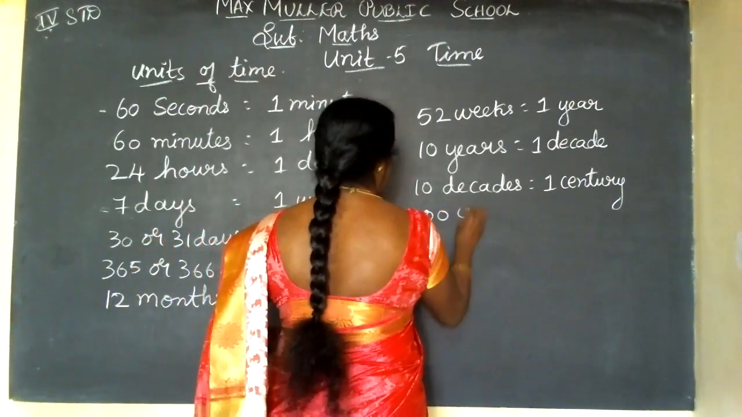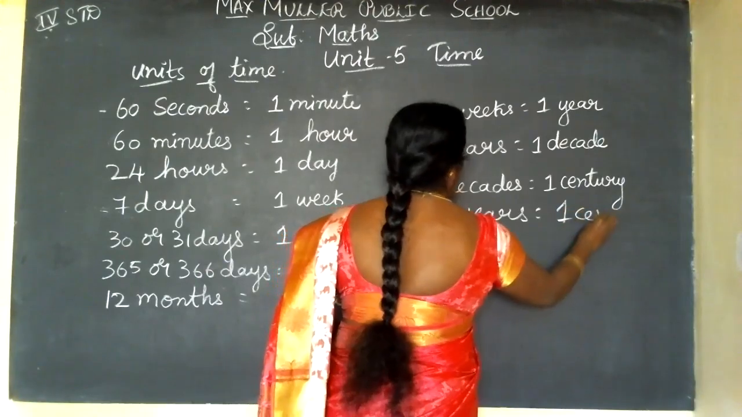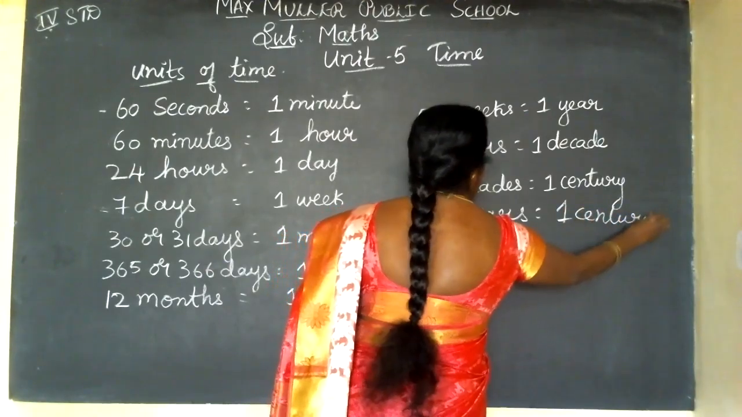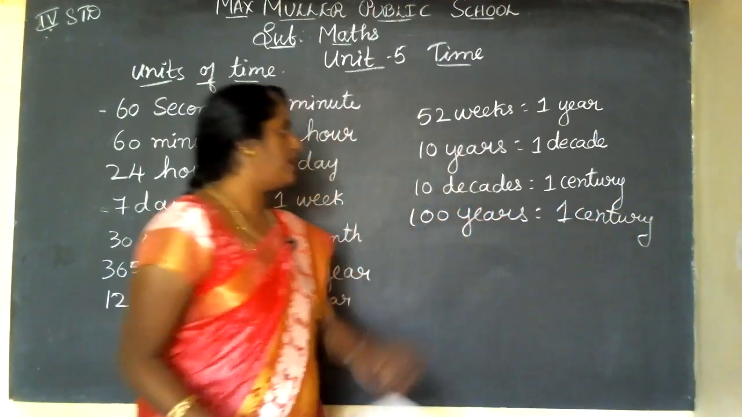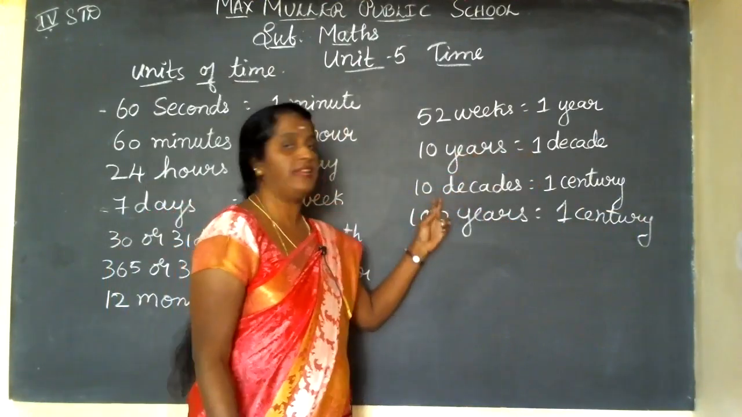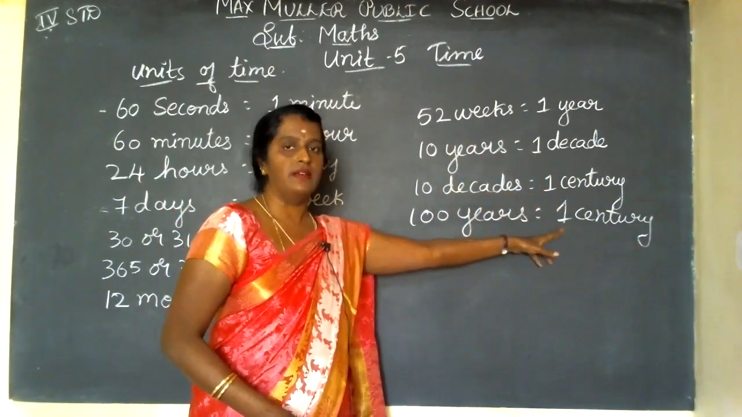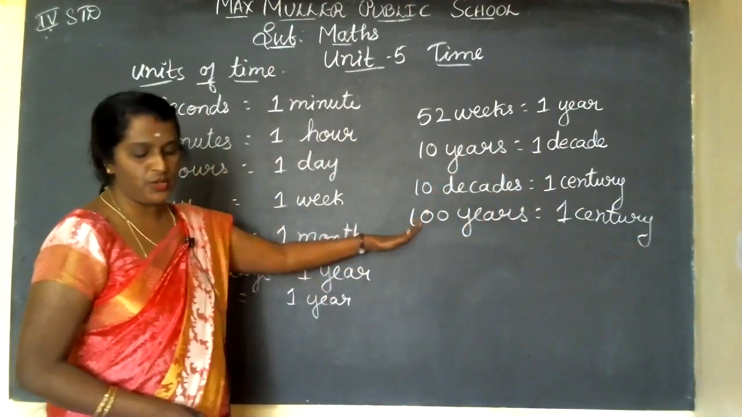I'll write: 100 years makes 1 century. I told you, 100 years makes 1 century. I told you, 10 years is 1 decade. So 10 decades is 100 years. 100 years makes 1 century.